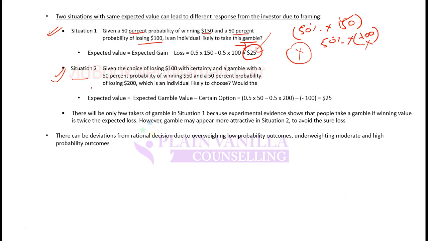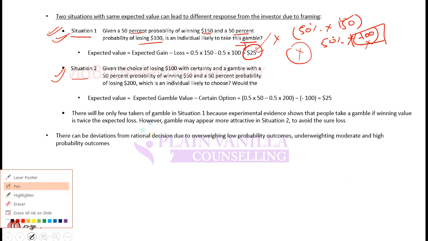But there is another situation, situation 2. So in situation 1, what will happen is that few gamblers who are not loss averse will take the gamble, but there will be many investors or many individuals who are loss averse and they will not take the gamble. So if an individual is loss averse, he will not take the gamble. Why? Because he knows that there is also a chance of loss. So why should he get into something that can give him loss? Maybe he does not get gain and ends up taking loss. So in situation 1, there will be few takers of the gamble. Why? Because many individuals might be loss averse or may not want to get into a situation where they may have to incur loss from nothing.